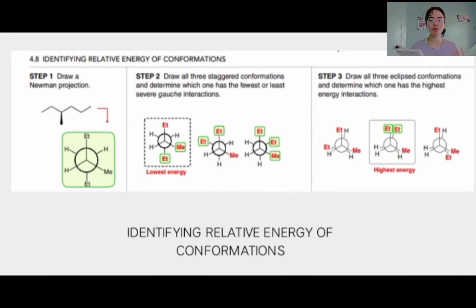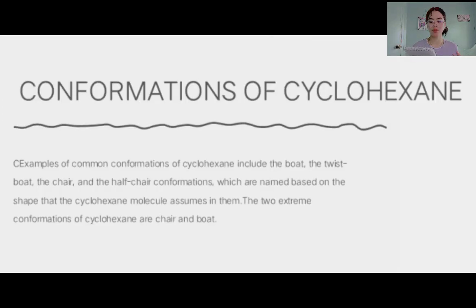Here are the examples for identifying the relative energy of conformations. The conformations of cyclohexane. Examples of common conformations of cyclohexane include the boat, the twist boat, the chair, and the half-chair conformations, which are named based on the shape that the cyclohexane molecule assumes in them. The two extreme conformations of cyclohexane are chair and boat.